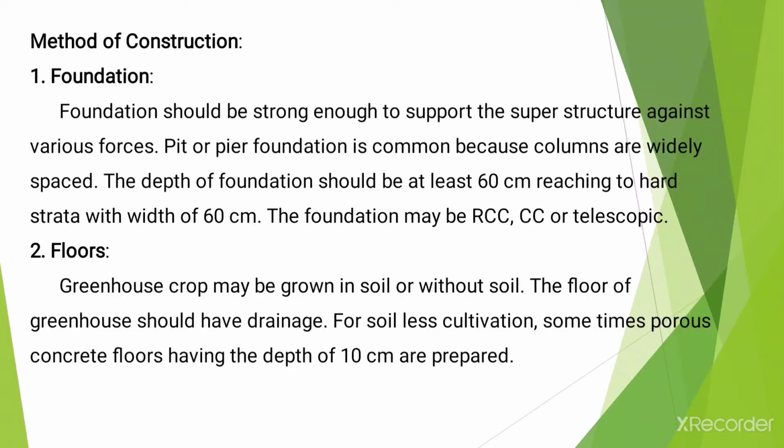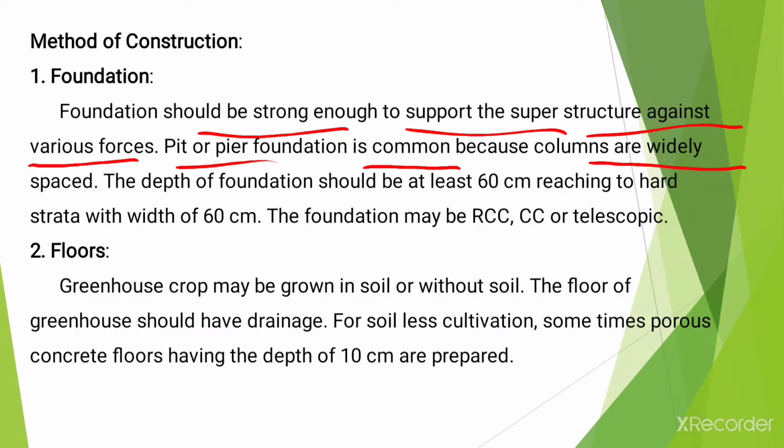Now the method of construction. The first part is that the foundation should be strong enough to support the superstructure against the various forces. Pit or pier foundation is common because the columns are widely spaced.